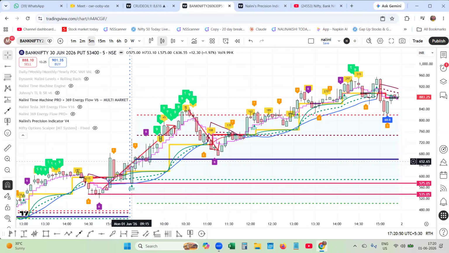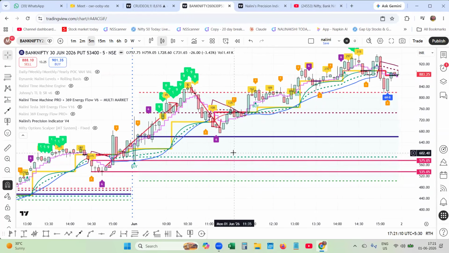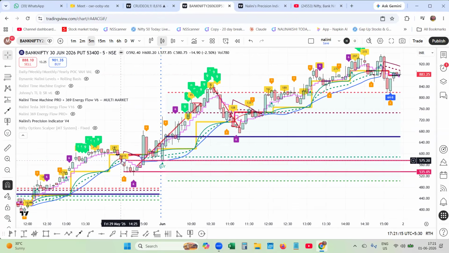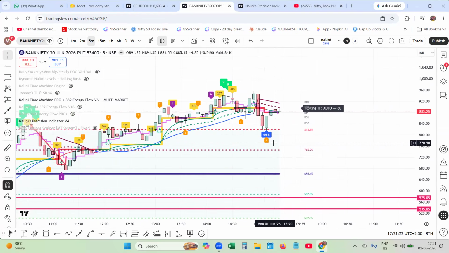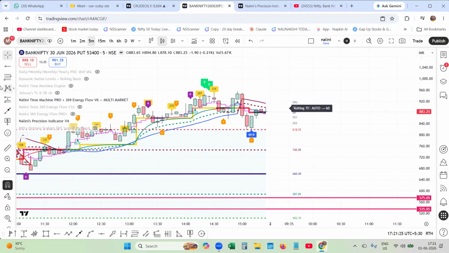If you would have bought at 640, it has run up to 961. Yes, friends, I am taking the example of the Bank Nifty. Same way, Nifty also traded like that, and it was very clear. With the help of Nalini Precision Engine and also Tesla, you get an idea of what is going to happen. Along the time slots of the time machine, the market has run up, and this is the final close.